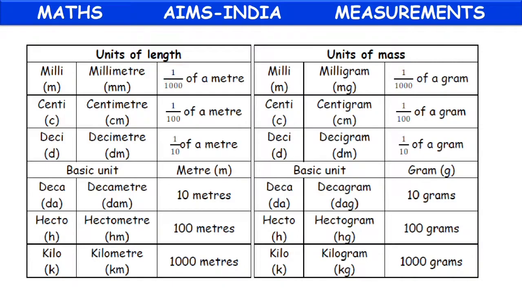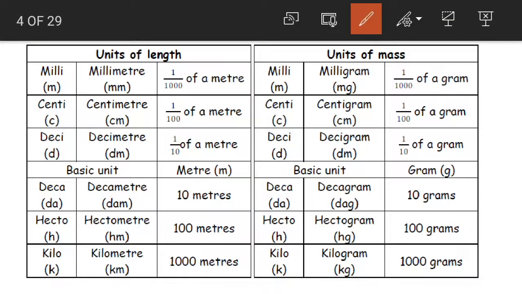See, units of length. In units of length we have milli, centi, deci, and then we have the basic unit, that is meter, then deca, hecto and kilo. These are the new words. What are the new words? Deci, deca and hecto.